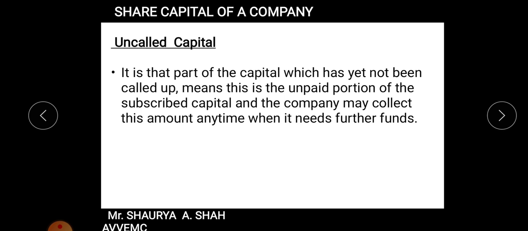Fine. The next part is your uncalled capital, right? Now what do you mean by uncalled capital, students? Uncalled capital is that part of subscribed capital which has not yet been called up. This is the unpaid portion of the subscribed capital, and the company may collect this amount anytime when it needs further funds, right, students? So what is uncalled capital? Out of 10 rupees, if I have called up only 7 rupees, the remaining 3 rupees is my uncalled capital. Is it clear to all? Fine. So I hope uncalled capital is clear.